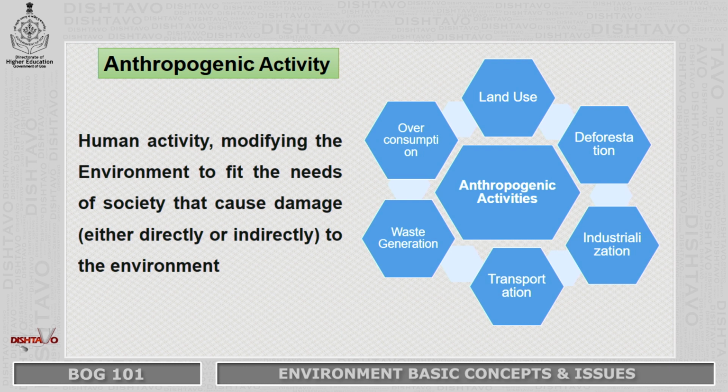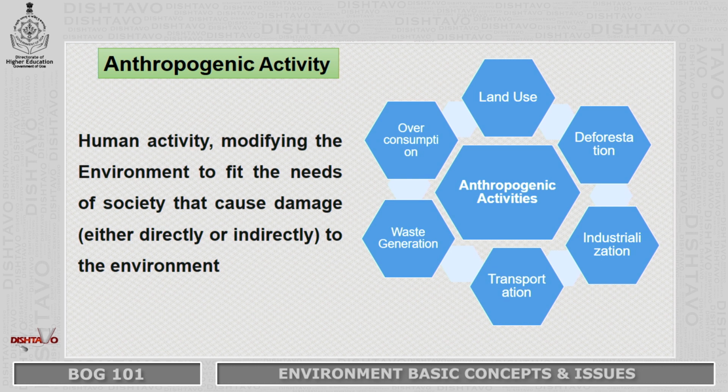And when we talk about human activities, we understand this term anthropogenic activity. In the next modules also we will have this term coming up. Anthropogenic activity is basically the human activity which is carried out in modifying the environment in order to fit the needs of society, that is our needs. And in order to fulfill our needs, we change this environment. As we can see today, we are changing the environment because we need to fulfill our needs. Sometimes it is greed, but still we are changing the environment, and that is causing damage, either directly or indirectly, to the environment first of all.